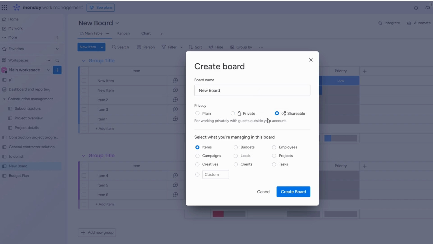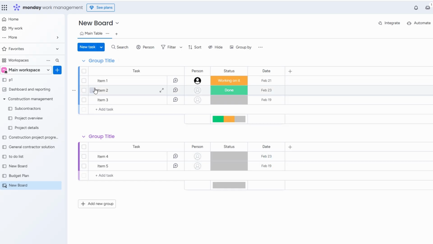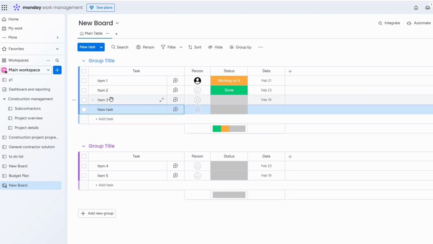Then you get to pick a board type. I'll show you the one called tasks because, let's face it, we all have a ton of tasks to juggle, right? Click on that, hit Create Board, and boom, your board is ready. Alright, now comes the fun part, adding your tasks. In Monday.com, all you need to do is click and type in whatever you need to get done. It could be something straightforward like buy groceries or send an email to the client. You simply add it to your board, and voila, it's there, ready for action.